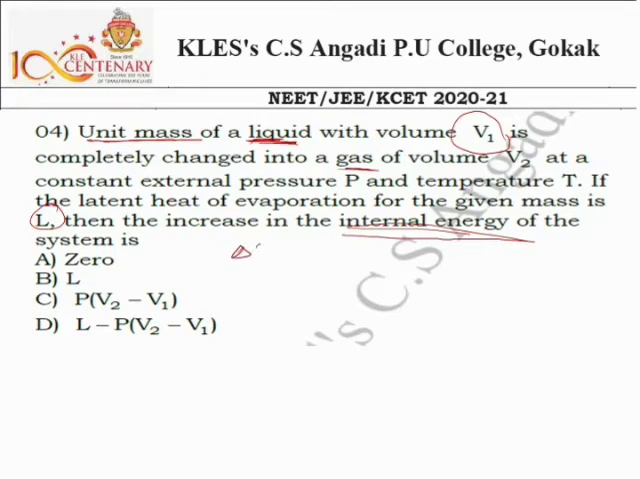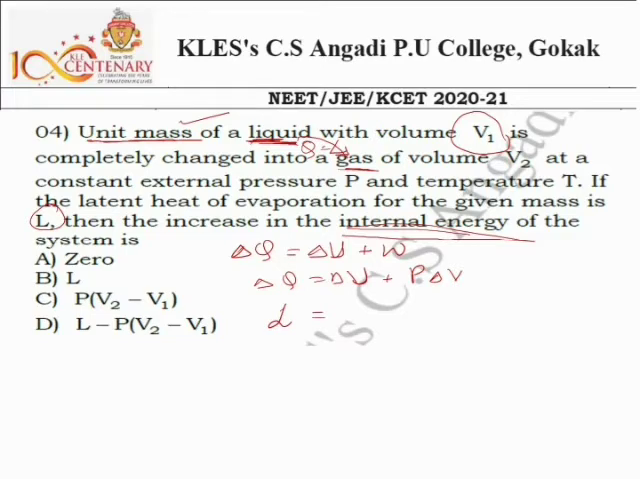We know the first law of thermodynamics: delta Q is equal to delta U plus work done, and you can write the work done as P into delta V. So delta Q is equal to delta U plus P into the change in volume. And here delta Q was the amount of heat energy supplied, which I call L, because L means the amount of heat energy required to change a unit mass of substance from one state to another. Here the liquid is changing into gas, and the quantity is unit mass. So the required energy is nothing but the latent heat.